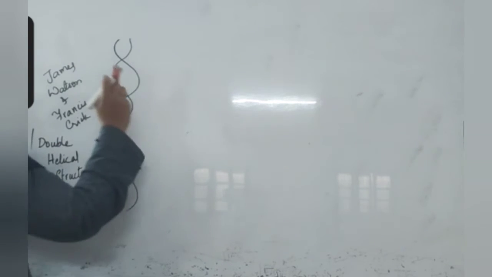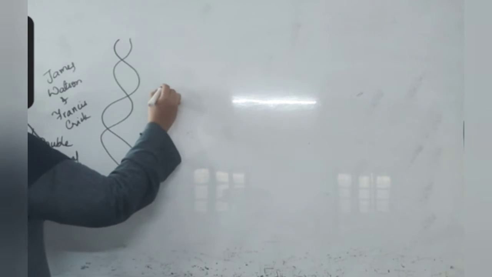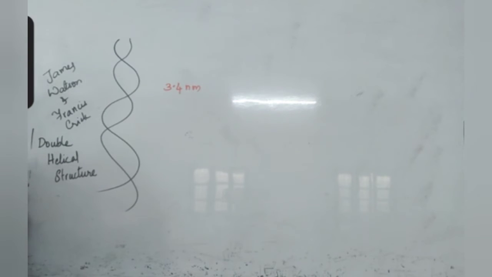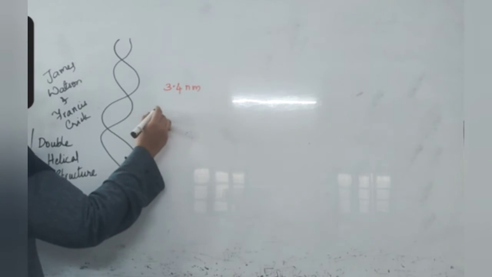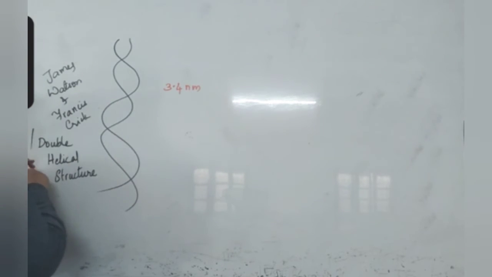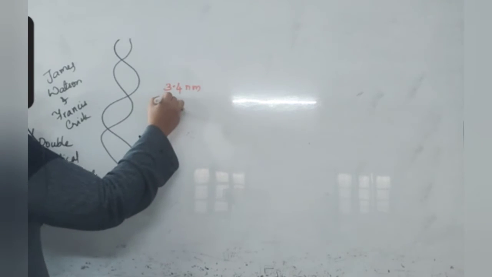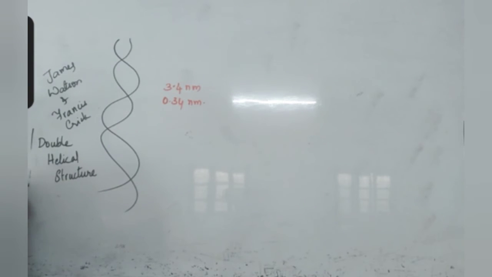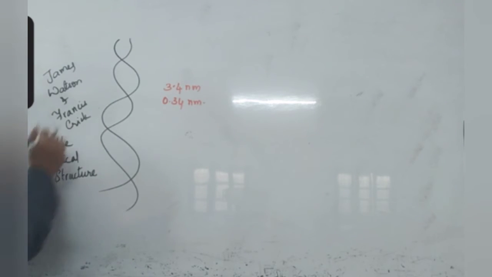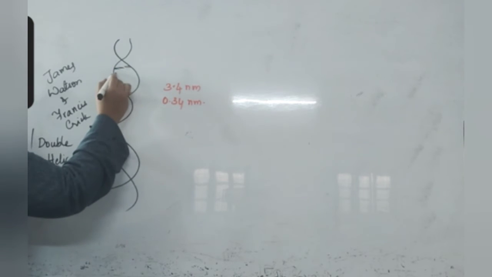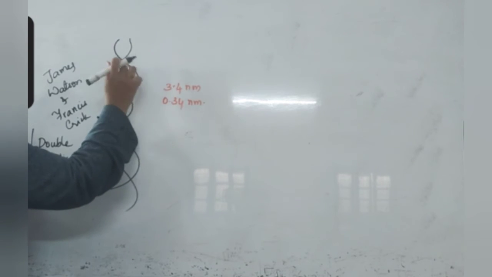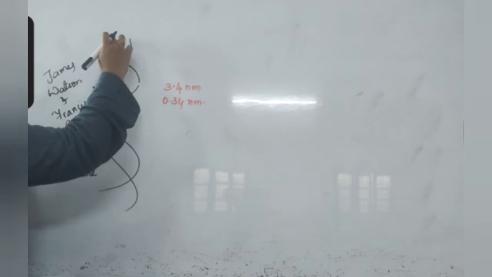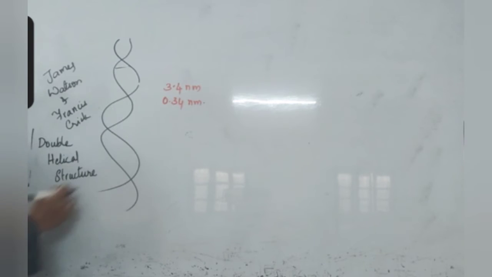In this helical structure, one complete turn of DNA is 3.4 nanometers, and the gap between one base pair, that is, between one nucleotide and another nucleotide, is 0.34 nanometers. Okay, when you observe this double helical structure, it looks like a staircase because nitrogen bases are arranged towards the center, and sugar and phosphate molecules are arranged over this chain.